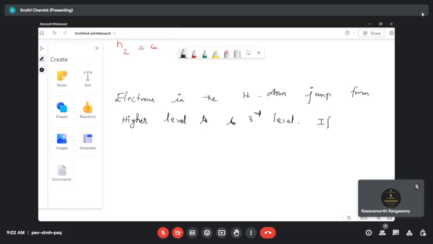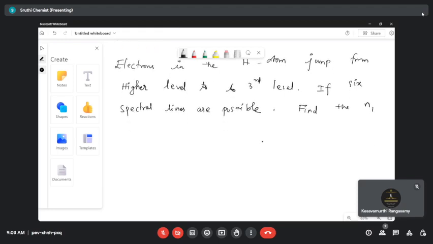If 6 spectral lines are formed, find the initial position. That means calculate the value of n1.